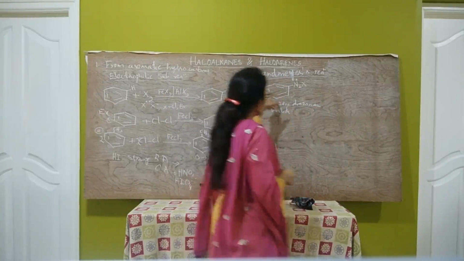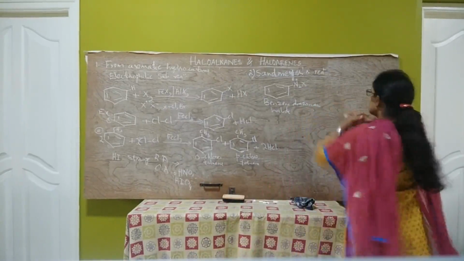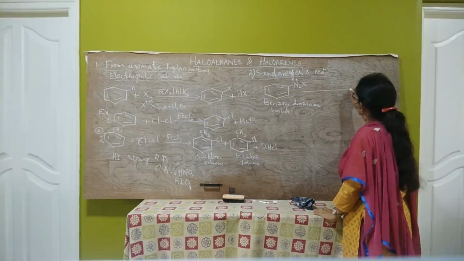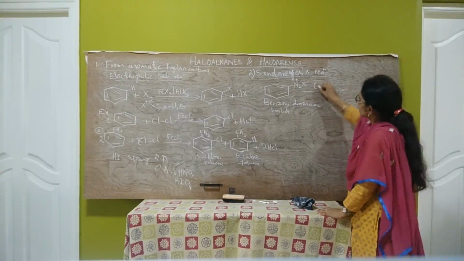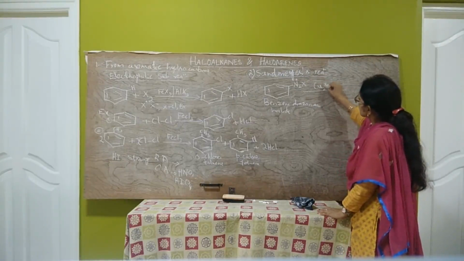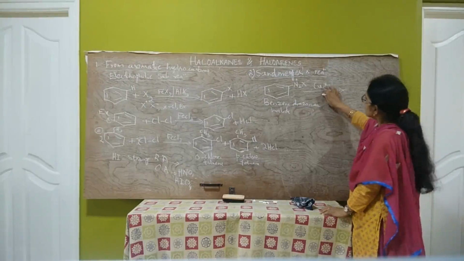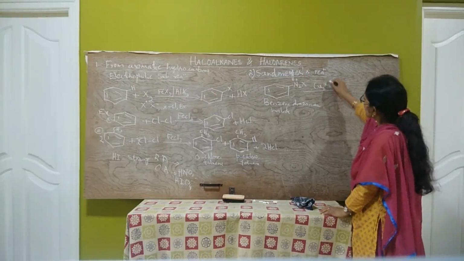So, this benzene diazonium halide, when treated with cuprous halide, Cu2X2, this is the dimer. If we take the monomer, it is CuX.